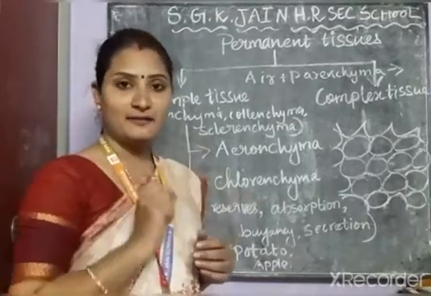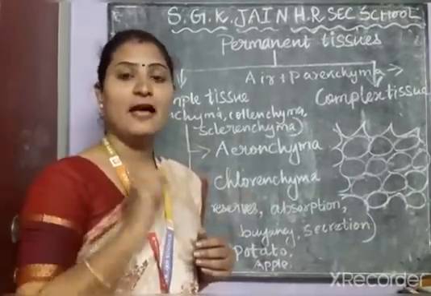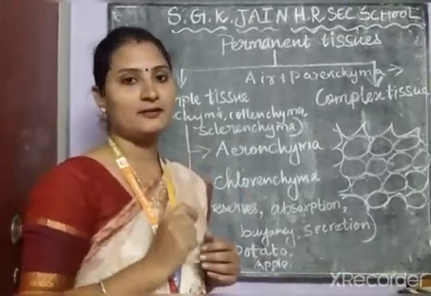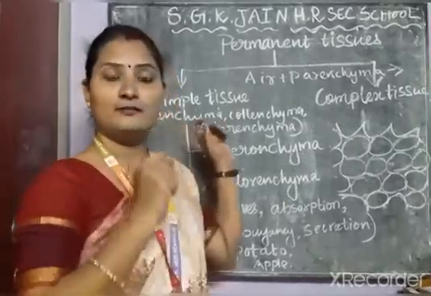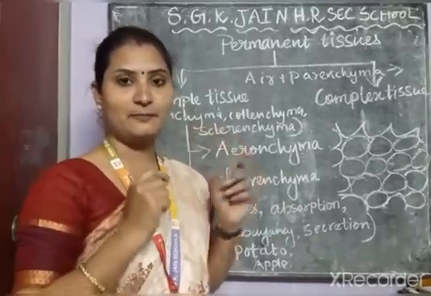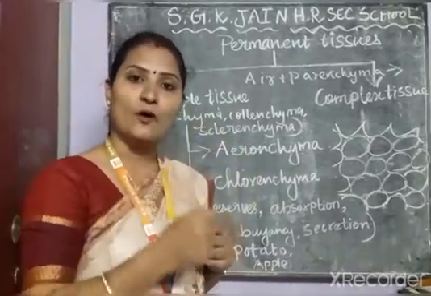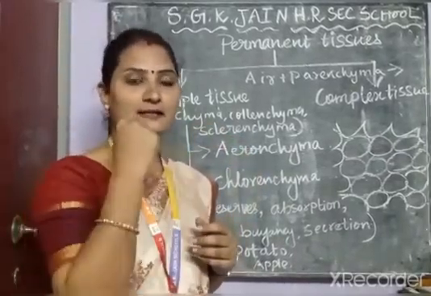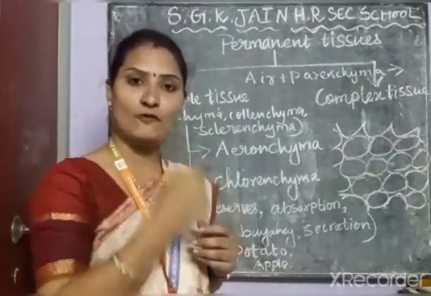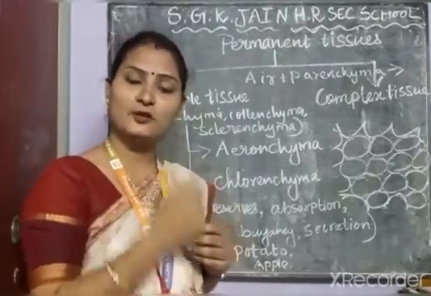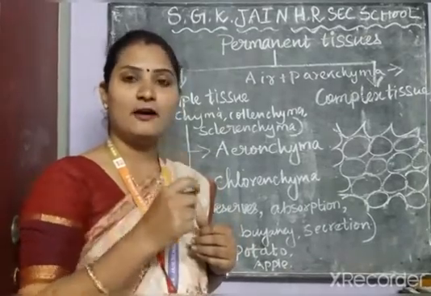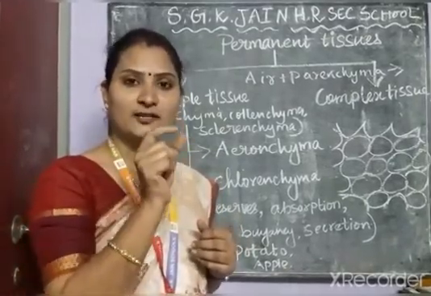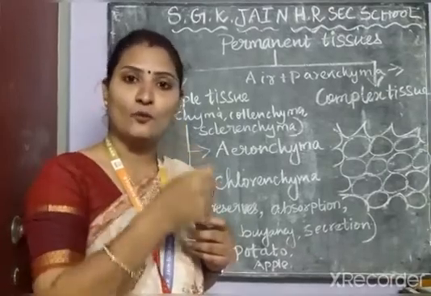These parenchyma tissues are made up of living cells, similar kinds of living cells. What is the role of these parenchyma tissues in the plants? They may store water in plants like succulent plants and xerophytic plants. What is meant by succulent and xerophytic plants? They have thick and fleshy tissues, adapted to store water.